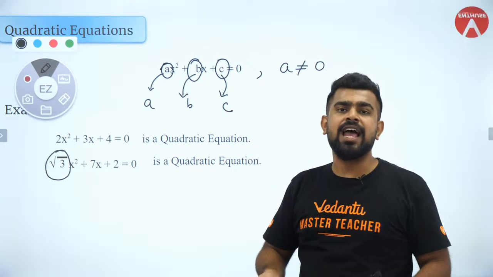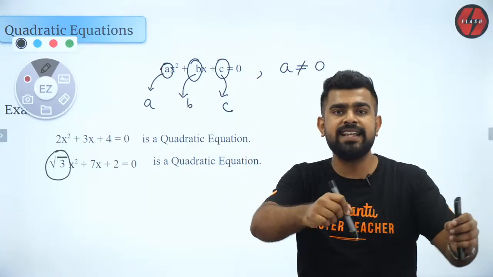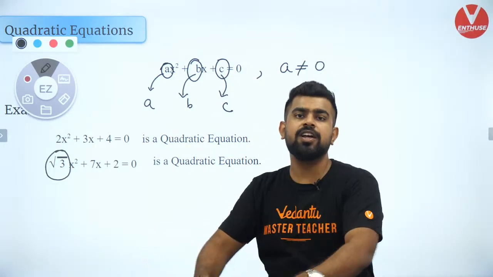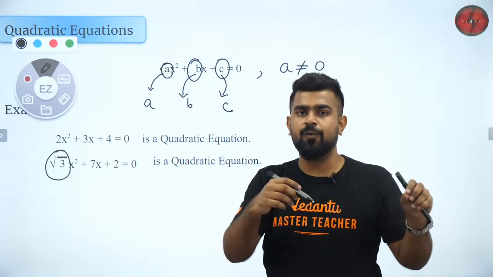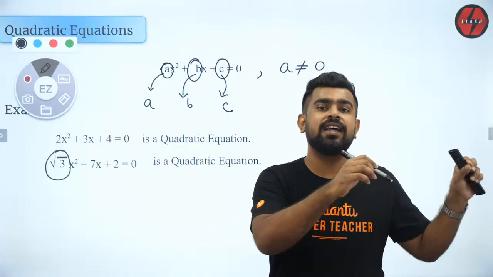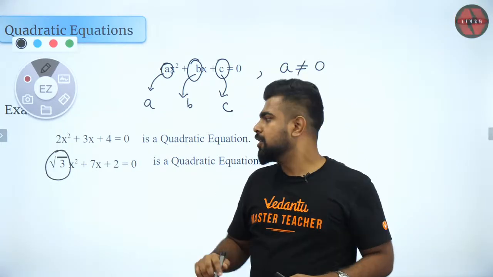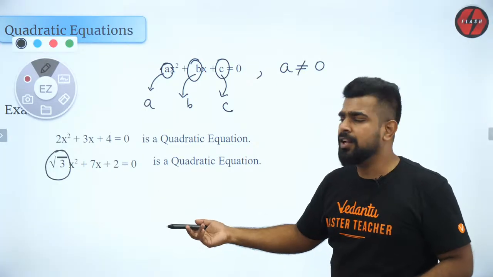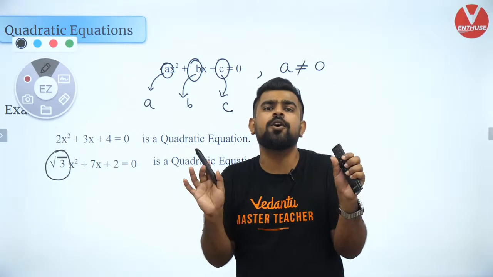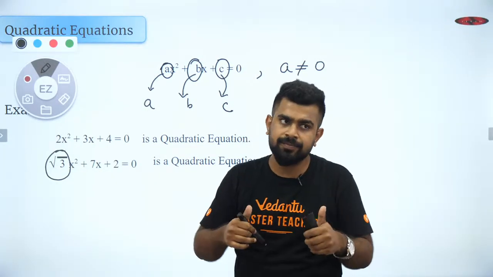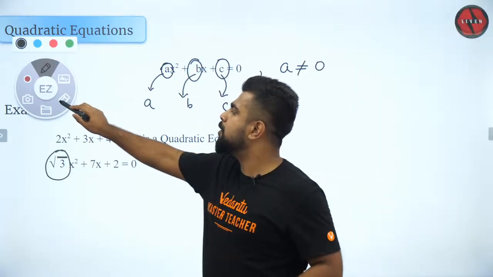Coefficients can be real. At that time it is called a real polynomial. When the coefficients are real and the variable is real, you call it a real polynomial. Are you guys getting it? Everybody. So here we have a real polynomial. So no problem. Root 3 is not going to matter. Clear? Done. Let us move forward now.